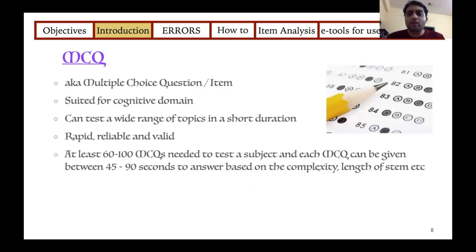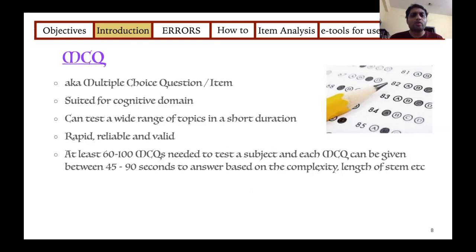So coming to the topic, that is MCQ or multiple choice question. In some books, they will even call it an item. So what is it suited for? Most of your theory questions, including MCQs, are suited to test the cognitive domain. You can test a wide range of topics. If you give predominantly long essays, for a 100-mark paper, you're limited to only 10 long essays, so you may not be able to cover all the topics. Whereas when you're using MCQs, you can test a wide range of topics in a short duration.